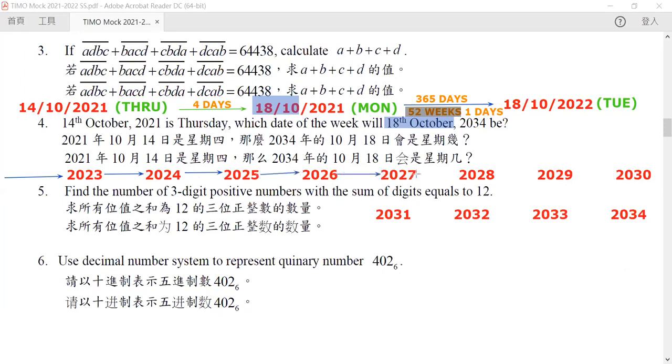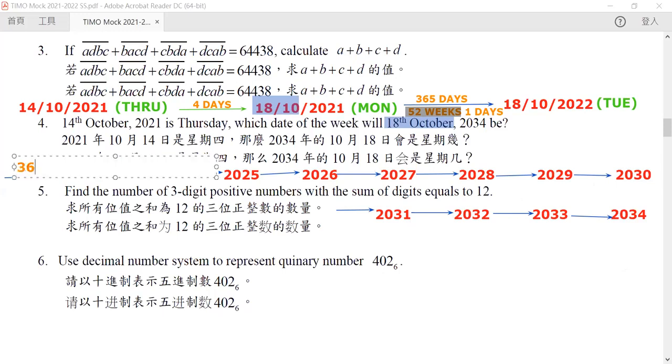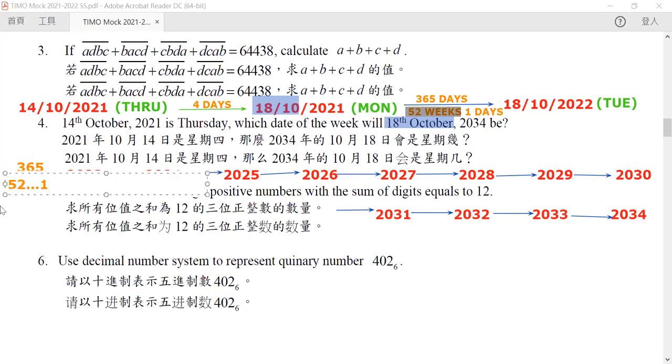For 2022 to 2023, how many days will pass? There will be 365 days, which is 52 weeks with one day extra. Again, the week is not important; the extra day is important.